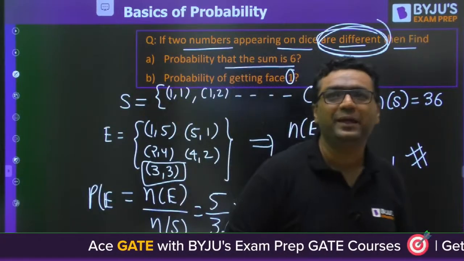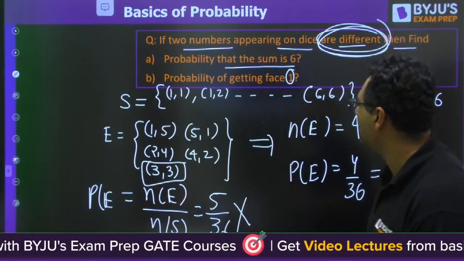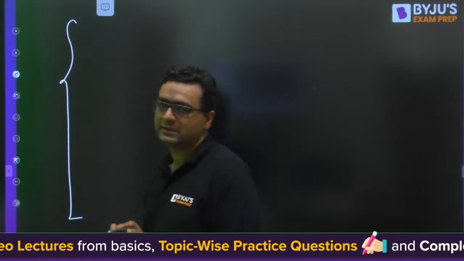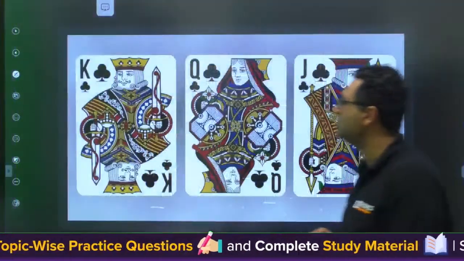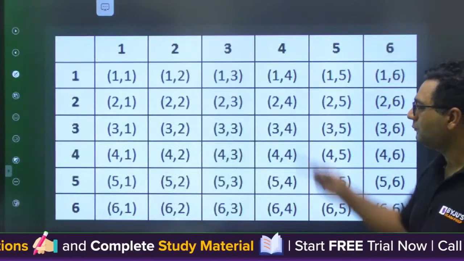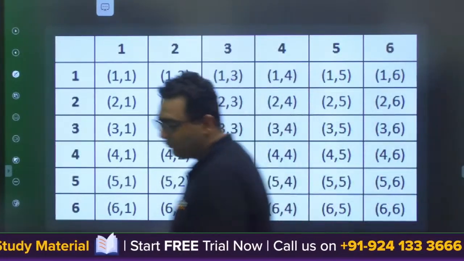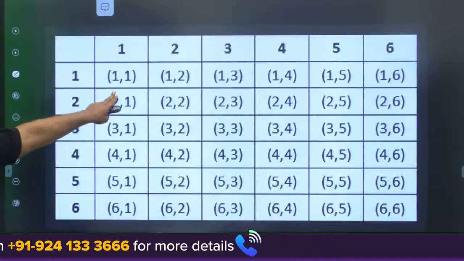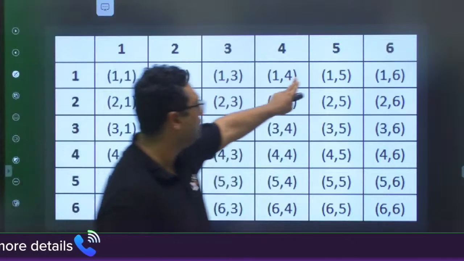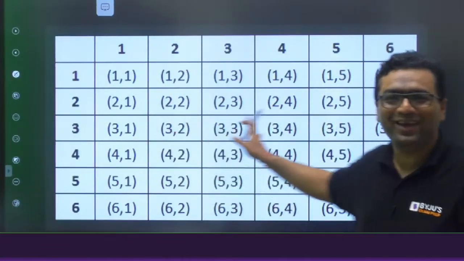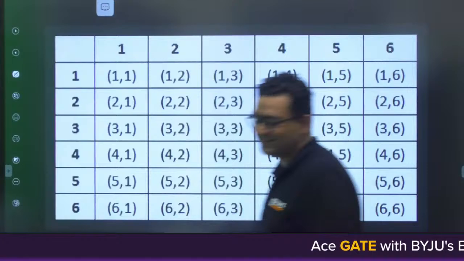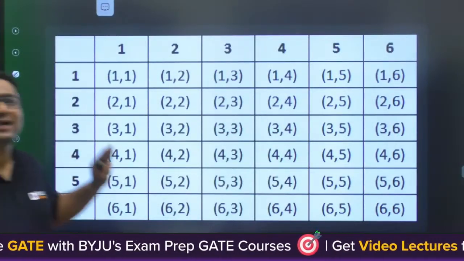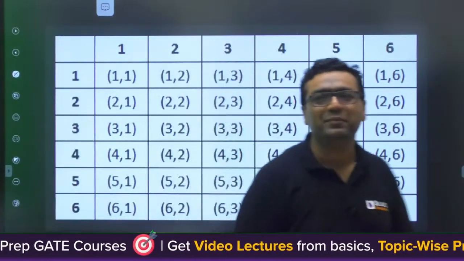Manthan, the sample space is 36 because you see this. I already have it, I can show you. This is the sample space: 1,1, 1,2, 1,3, 1,4, 1,5, 1,6. Count it. This also I taught in the last class. So guys, try to attend all the classes so that you do not have such doubts. Is it clear, Manthan?